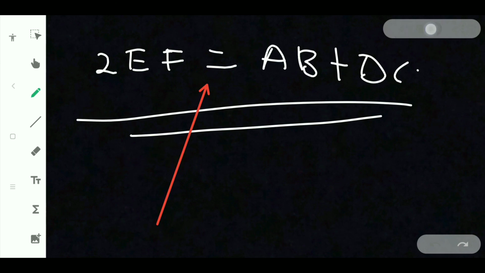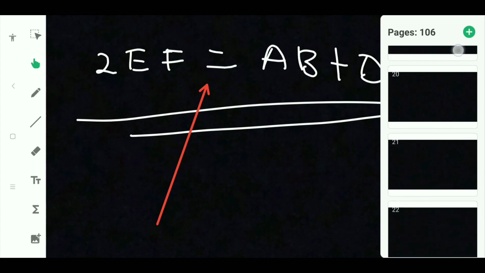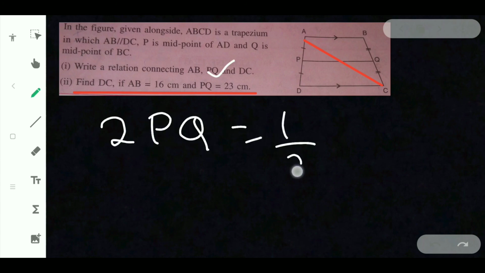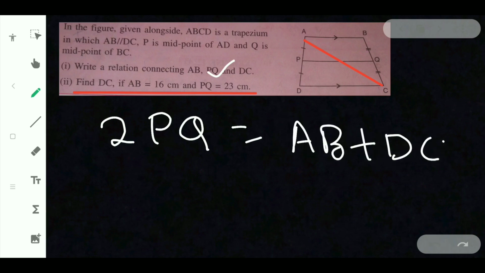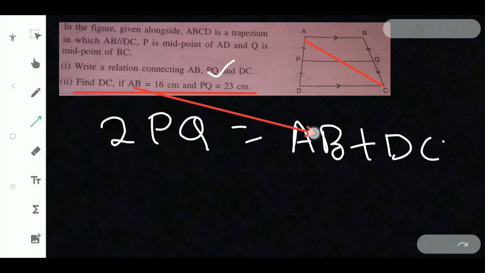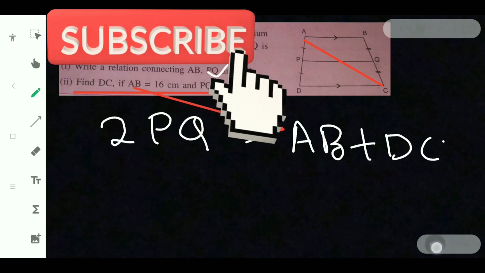Find DC. From this equation, you can see 2EF is equal to AB plus DC. So here our equation will be 2PQ is equal to AB plus DC. AB is given and PQ is given. What we need to find is DC. Just a simple equation we can solve.